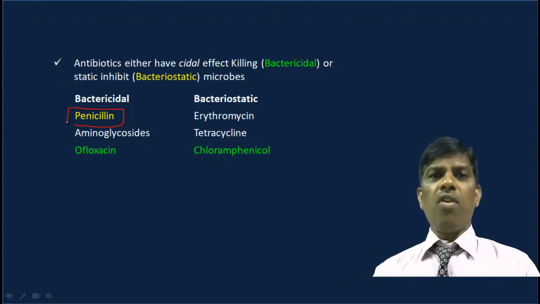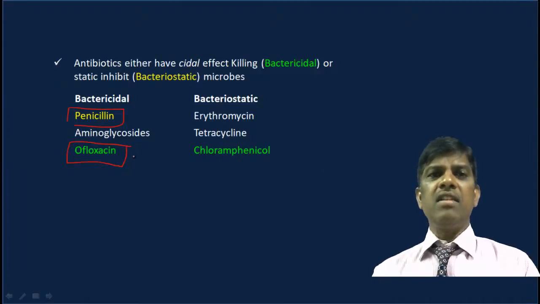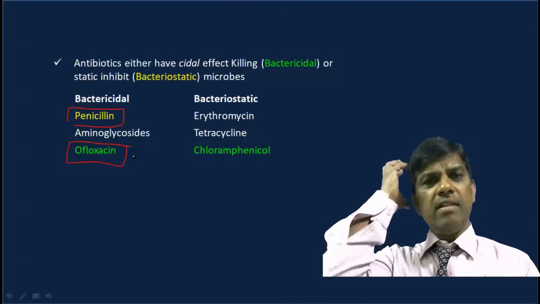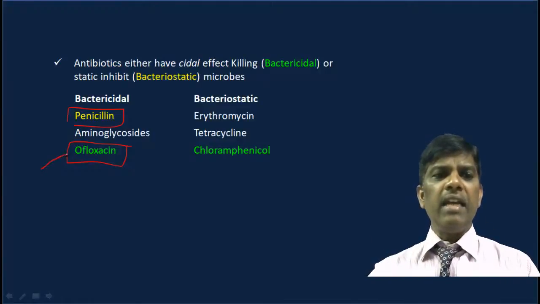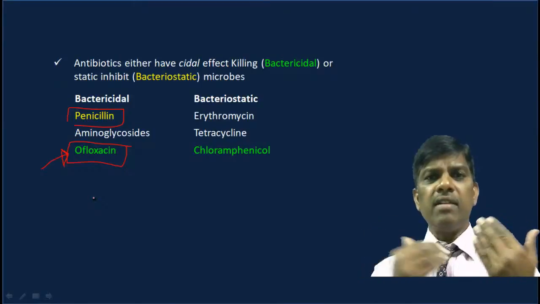Aminoglycosides, ofloxacin. Ofloxacin is a commonly used medicine by dentists. Dental doctors will prescribe ofloxacin because in the oral cavity we have different types of bacteria, whether gram positive or negative, and this is mild. It is not no side effects, but it will have mild side effects.